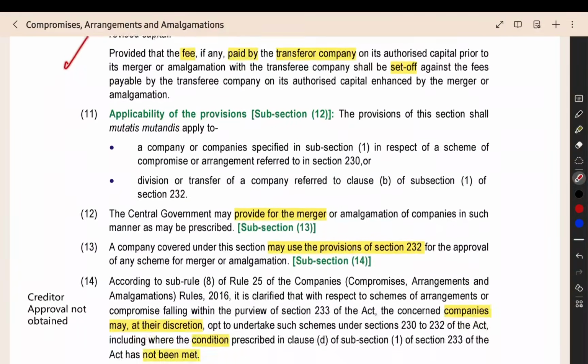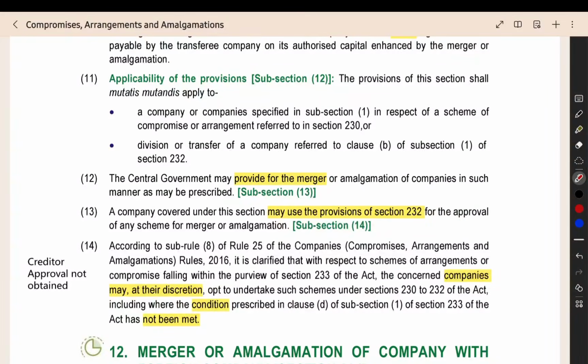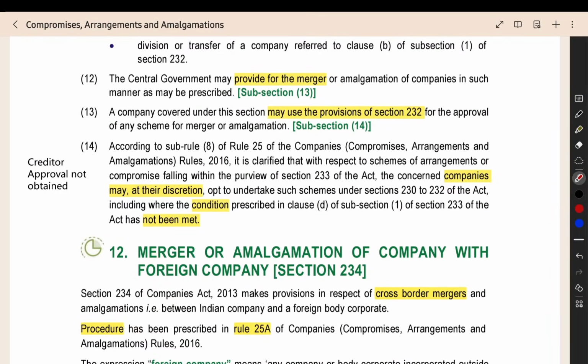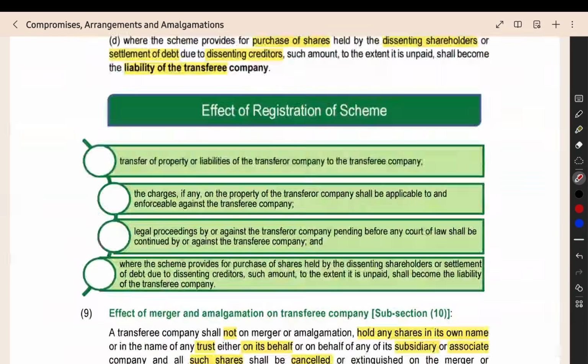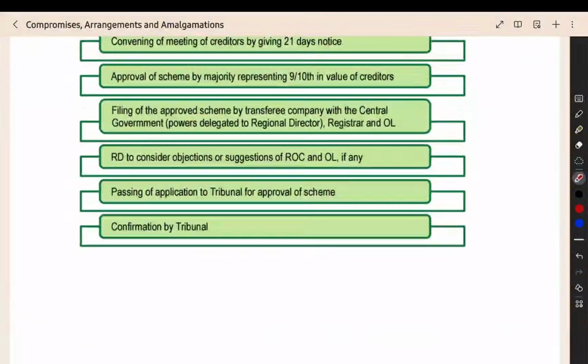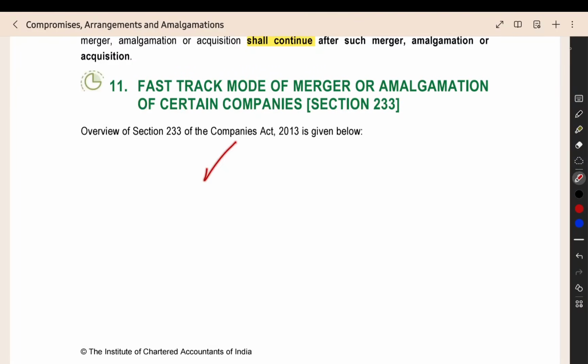Then authorize the capital fees, that is a normal provision. I already told that this section is optional and they can go onto the normal mode also if they want. That thing is there. So that entire thing they have given here is section number 233. We have completed the fast track merger or amalgamation.